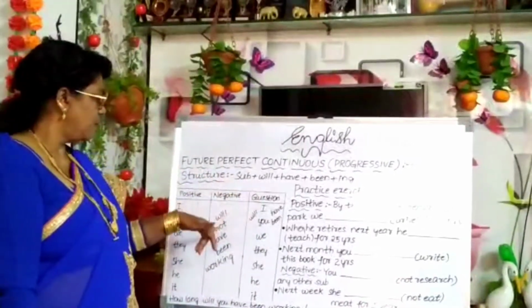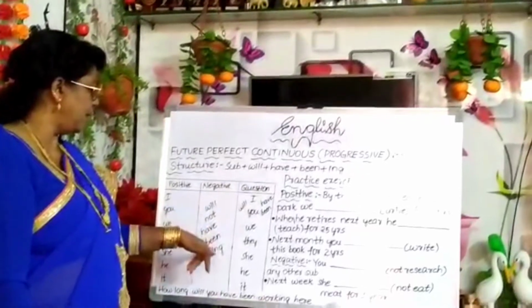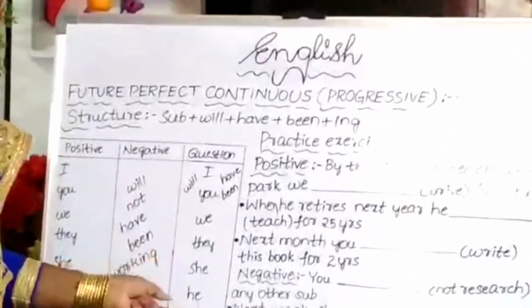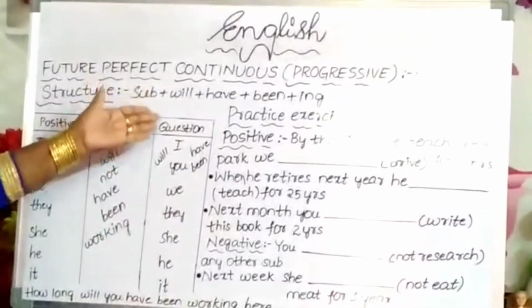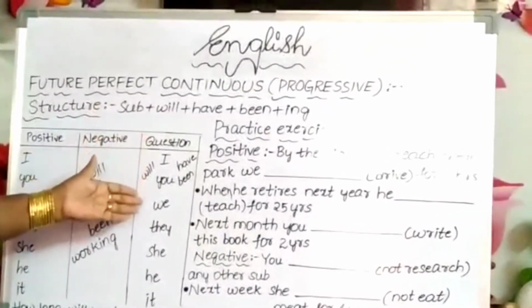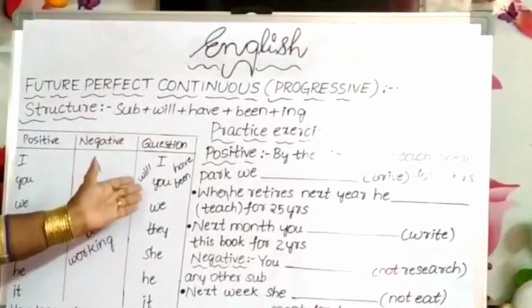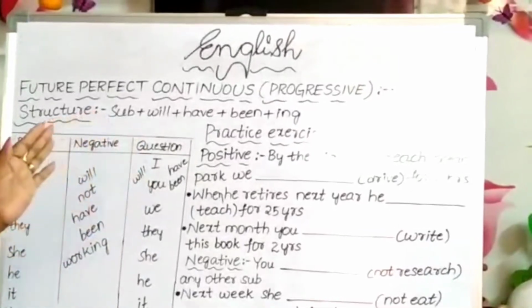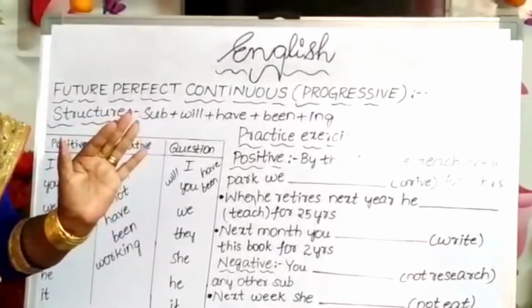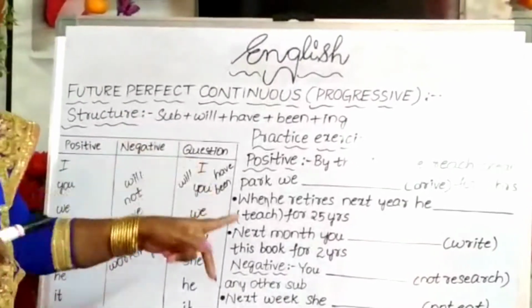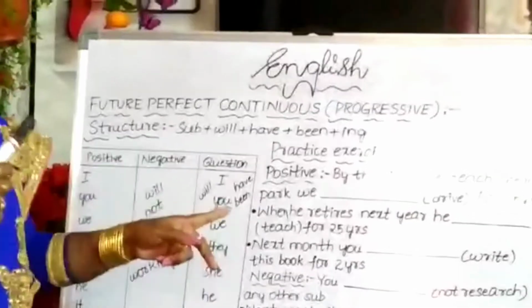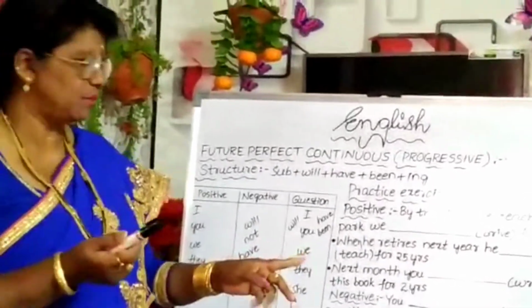Negative: will not have been, working for example. And question: these are all subjects I, you, we, they, she, he, it. While asking questions, we have to start with will. What is that? Will I have been? Will you have been? Like that you have to start.